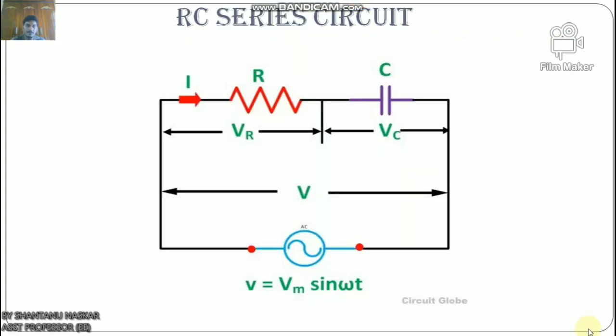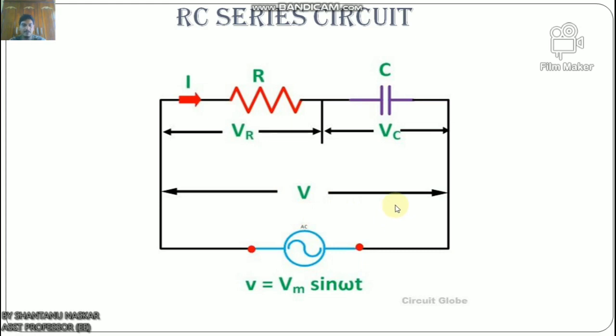Now we will discuss the RC series circuit. A circuit that contains a pure resistance R ohm connected in series with a pure capacitor of capacitance C farads is known as an RC series circuit. A sinusoidal voltage is applied and current I flows through the resistance R and the capacitance C. This picture shows the circuit of the RC series circuit. Here VR is the voltage across the resistance, VC is the voltage across the capacitor, and V is the total voltage across the RC series circuit.